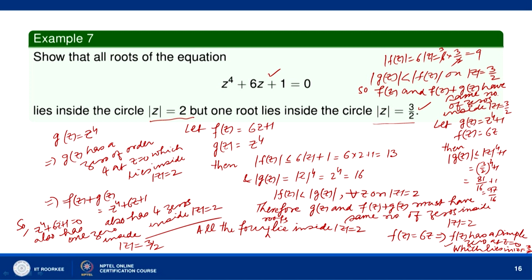That is how we can decide the number of zeros inside the curve C using Rouché's theorem.